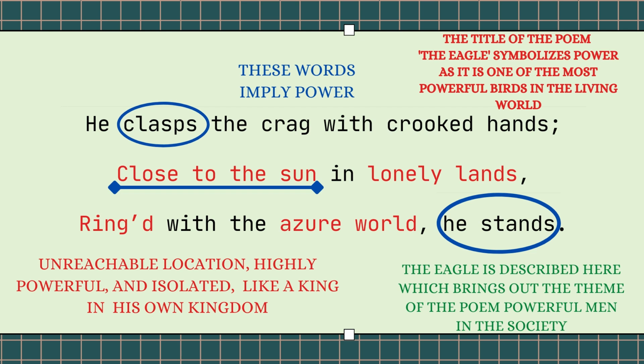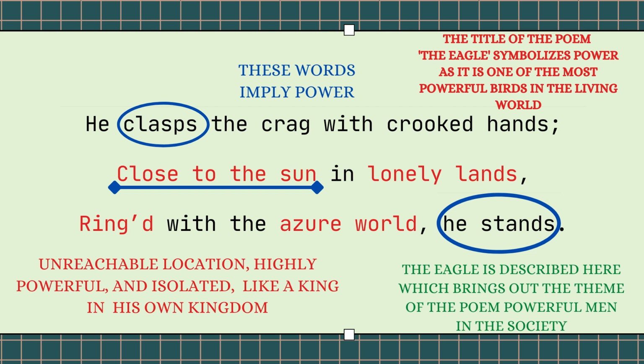Look at the phrases that I have written in red: close to the sun, lonely lands, ringed, azure world. So these phrases imply that the eagle is in an unreachable location and the eagle is really powerful and he is isolated like a king in his own kingdom. So the eagle here is described in a way that brings out one theme of the poem, that is powerful men in the society.